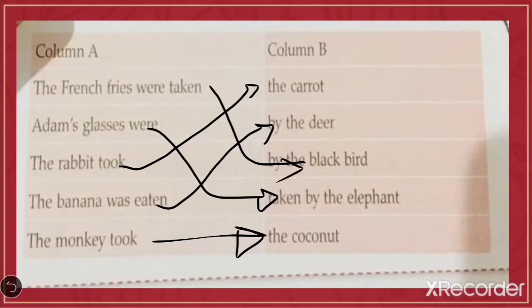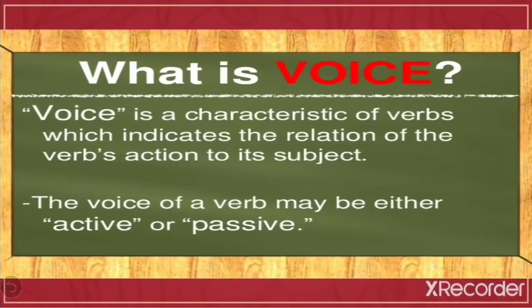Now we'll see what is voice. Yes students, look here. What is voice? Voice is a characteristic of verbs which indicates the relation of the verb's action to its subject. Now we know very well that in a voice we have to identify the action of the subject. So this voice indicates the relation of the verb's action to its subject.